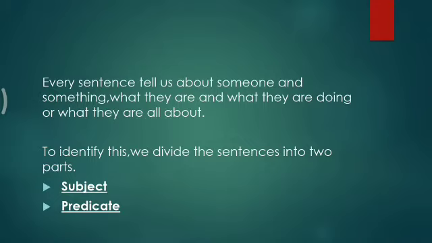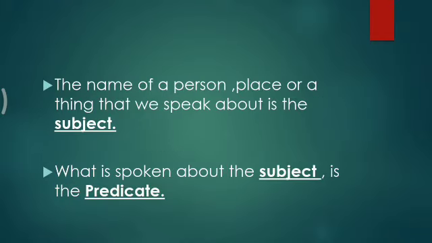The name means the noun: name, place, animal, thing that we speak about. What we speak about is called the subject. So basically every sentence is telling about something and what they are doing, and sentences are divided into two parts, subject and predicate. The name of a person, place, or a thing that we speak about is a subject.